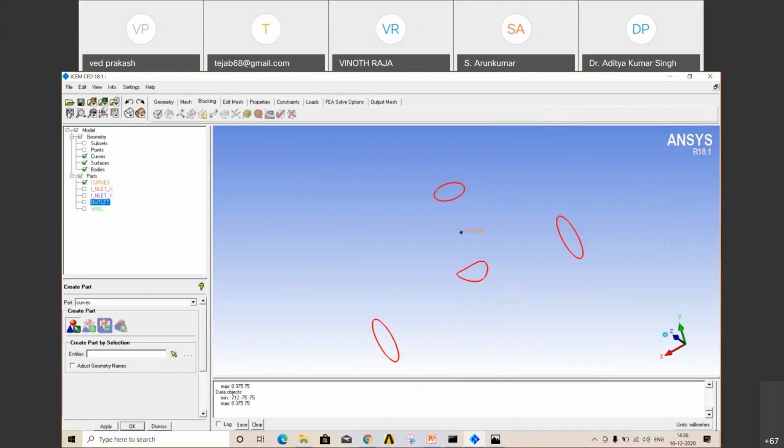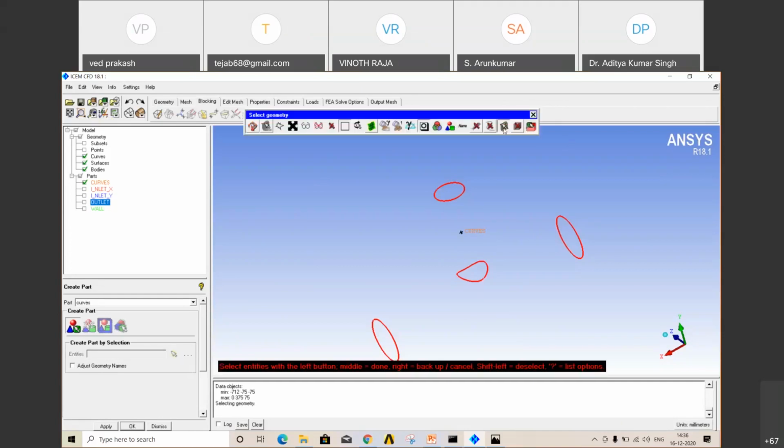This is your fit to window at the left end. If you have zoomed out and you want to fit your window, just use fit to window here. Then give curves, select, then deselect curve and block surface.